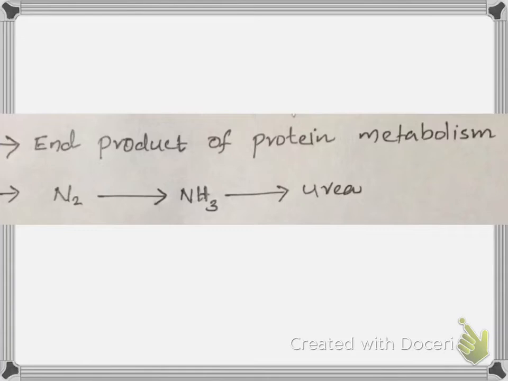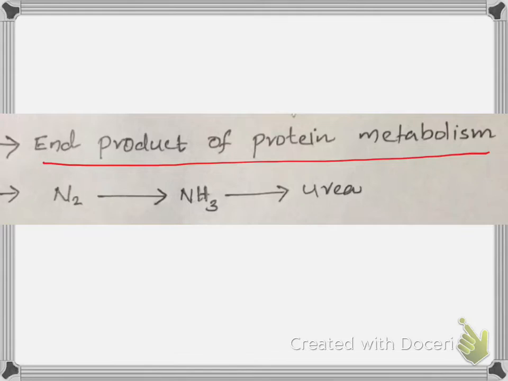During amino acid metabolism, or protein metabolism, urea is formed as the end product. Urea is the end product of protein metabolism.